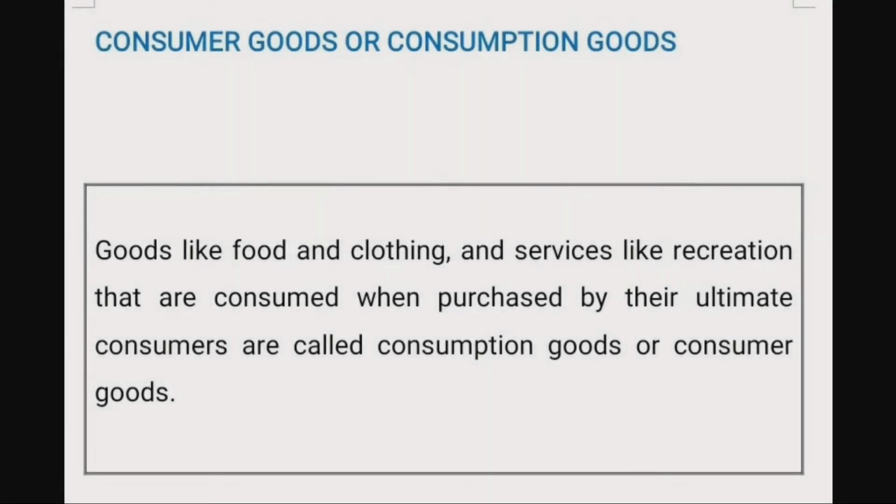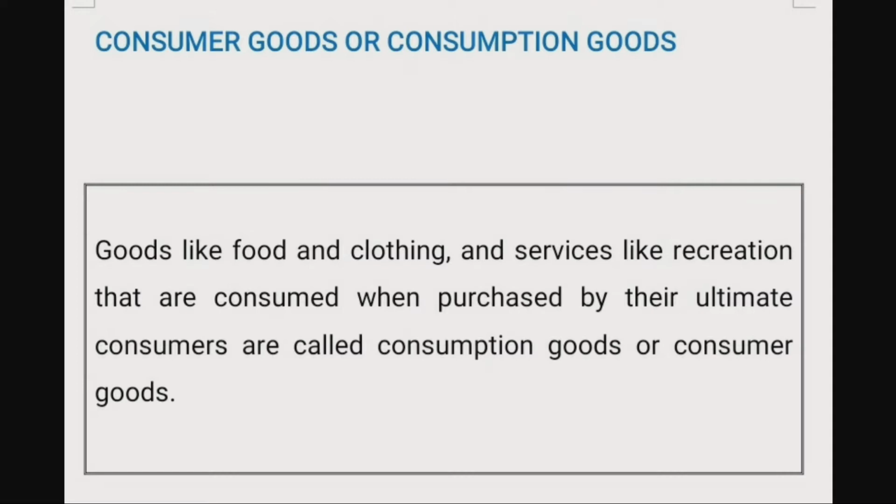The next classification of material good is consumer goods or consumption goods. What is that? Goods like food, clothing, and services like recreation that are consumed when purchased by their ultimate consumers are called consumption goods or consumer goods. Clothes, bed sheet, bread, pen, etc. are examples of consumer good. That is, we can use it directly for our satisfaction.